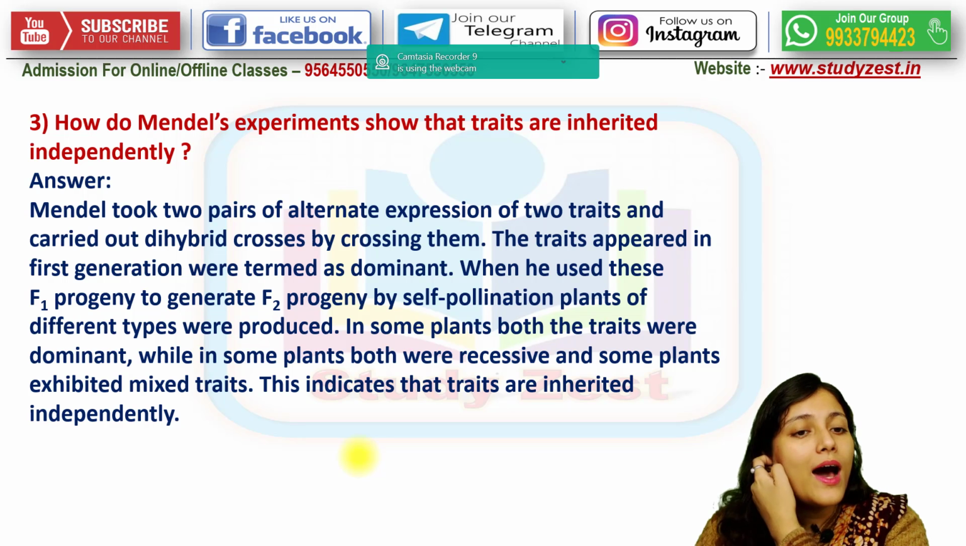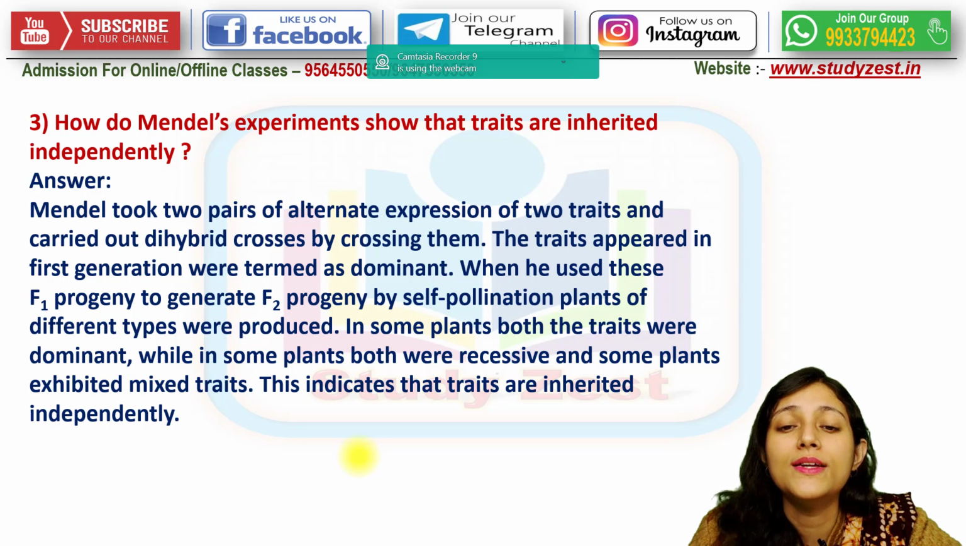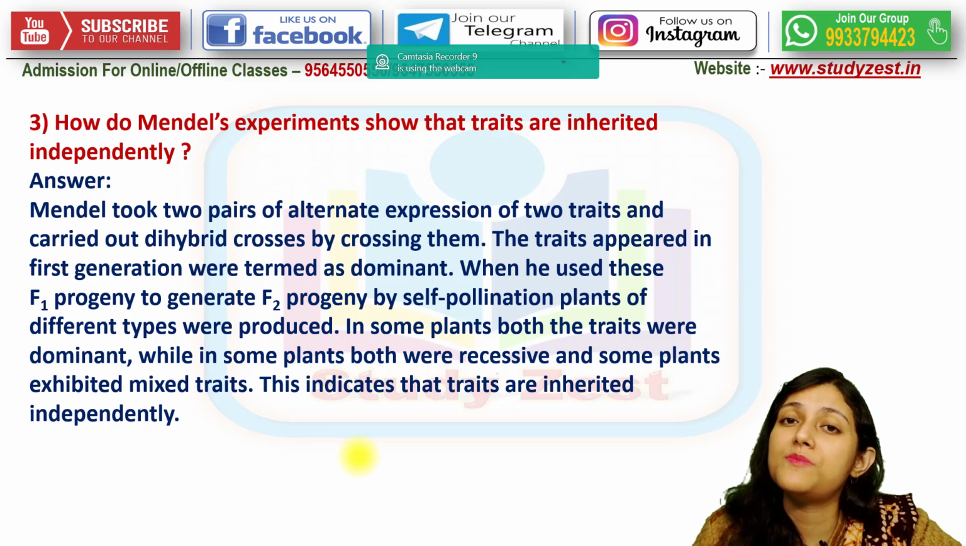Next one, how do Mendel's experiments show that the traits are inherited independently?